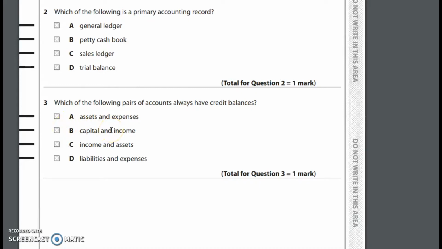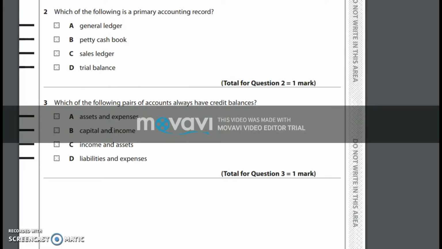So recapping the theory for you, all assets and expenses normally have a debit balance. All liabilities, capital and income have a credit balance.